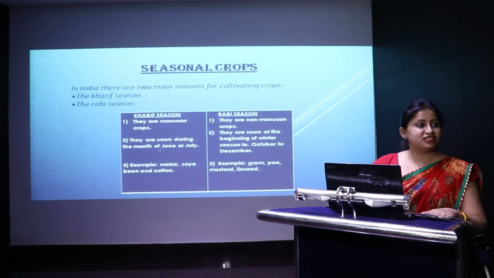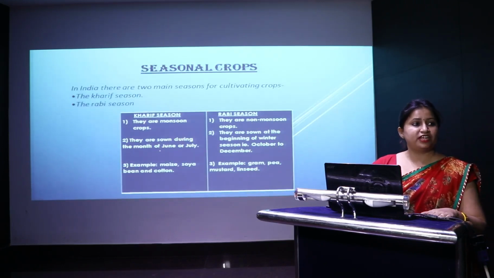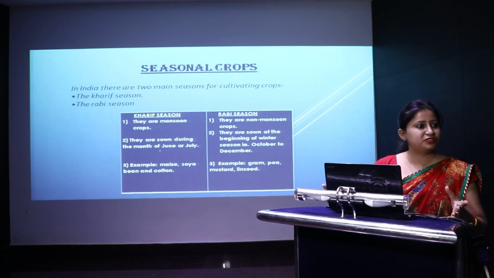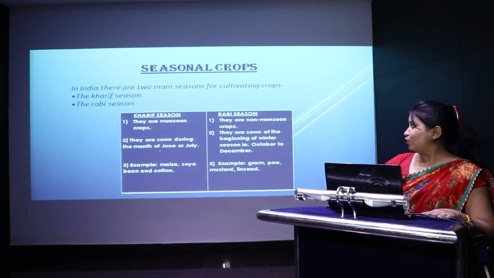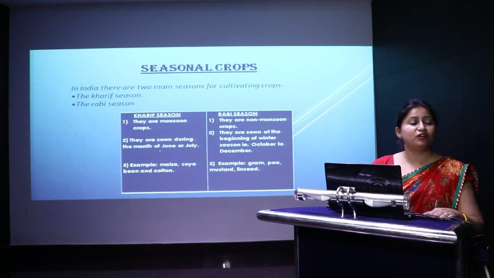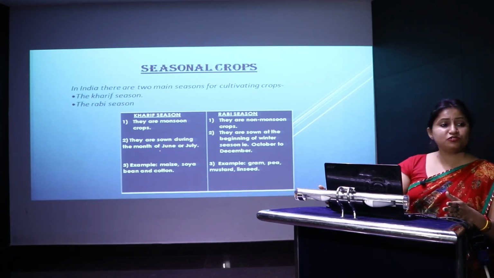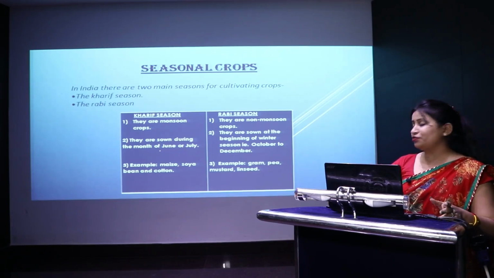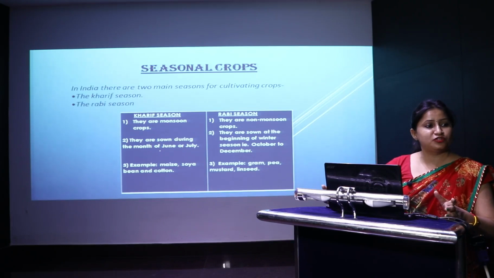Next we are going to discuss about the seasonal crops. According to the season, we have two types of crops, the Rabi crops and the Kharif crops. Now what are Kharif crops? These crops require a lot of rainfall and they are basically monsoon crops. They are sown during the month of June or July.